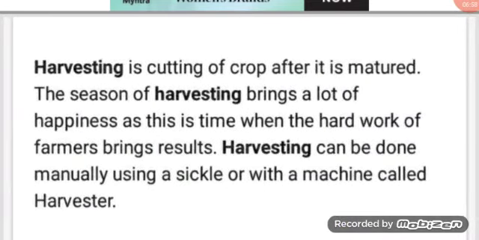Next one is harvesting of a crop. Harvesting is cutting off the crop after it is matured. The season of harvesting brings a lot of happiness as this is the time when the hard work of the farmer brings results. Harvesting can be done manually using a sickle or with a machine called a harvester.